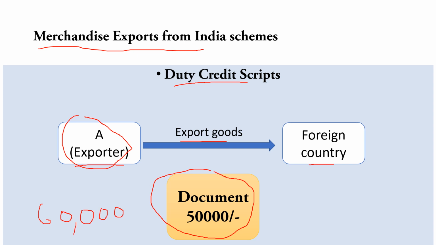From this 60,000, he can pay 50,000 from that document, and he has to pay only 10,000 from his own money.